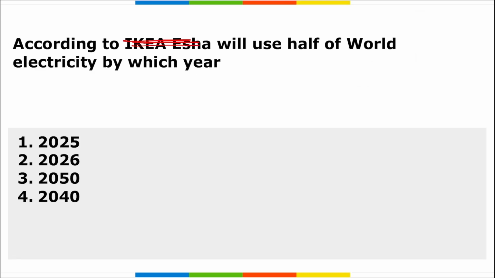Next is, according to IEA, that is your International Energy Agency, Asia will use half of the world's electricity by the year 2025. That means in the next 2 to 3-4 years, Asia will be using half of the electricity of the whole world.